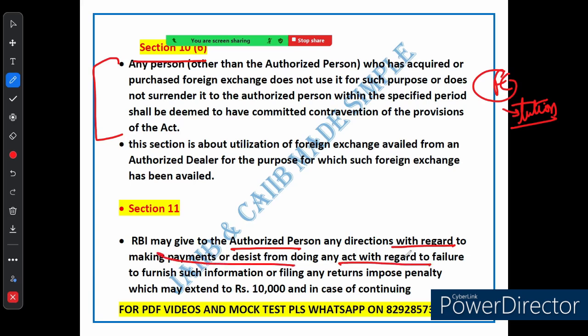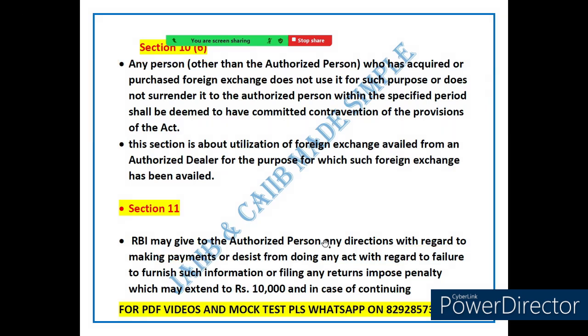The penalty can be as high as rupees 10,000, and if the issue continues, there could be further consequences. So when you deal with foreign exchange under FEMA, it is super important to stick to the rules, use the foreign exchange for the purpose you got it, and follow all the guidelines laid out by the RBI. This will help you avoid any penalty and keep your transactions smooth and hassle free.